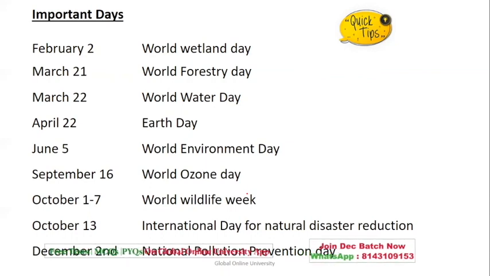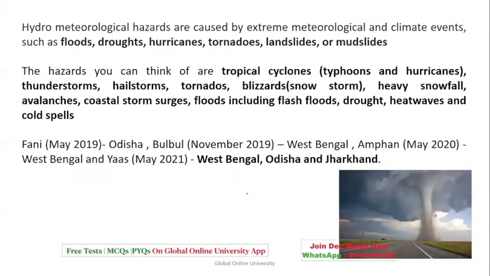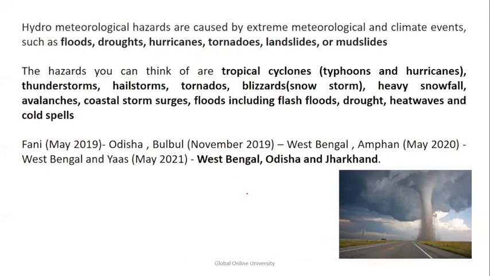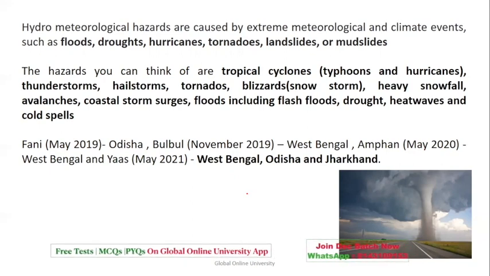Okay. Now, next is hydrometeorological hazards, which is again an important topic seen in the papers. These are caused by extreme meteorological and climate events in the form of floods, droughts, hurricanes, tornadoes, landslides, or mudslides, typhoons, or blizzards, that is heavy snowfall, avalanches, or floods including flash floods.